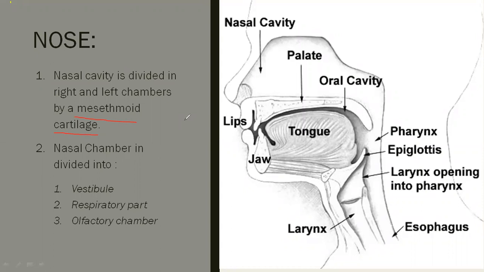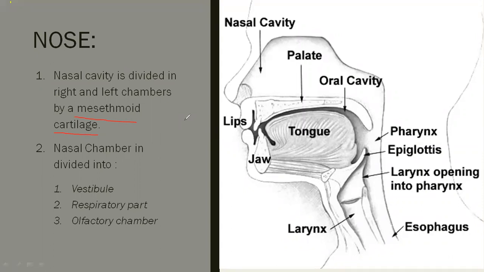Elastic cartilage, then which are the other cartilages? Certain cartilages get fixed, certain such as due to deposition of calcium, they become tough.